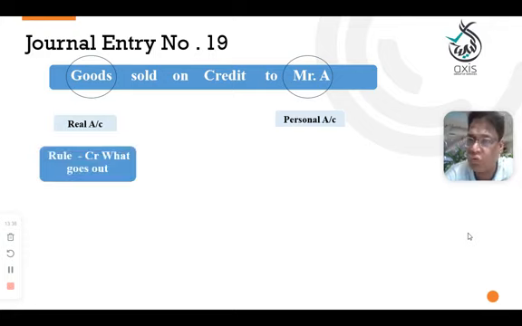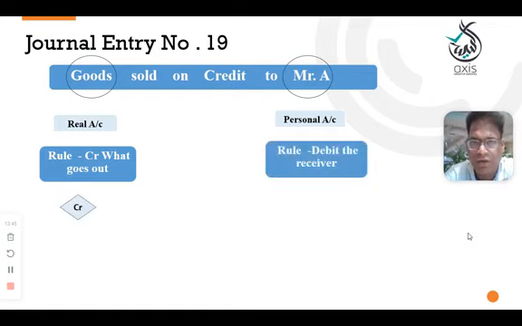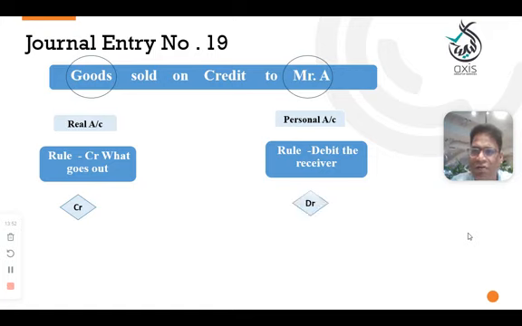Here in this case, goods sold means goods are going out. What goes out, you need to credit. Mr. A is a personal account, and here we sold to Mr. A, which means Mr. A is the receiver. You need to debit the receiver. So you understood what you need to credit and what you need to debit. Just write down the entry.